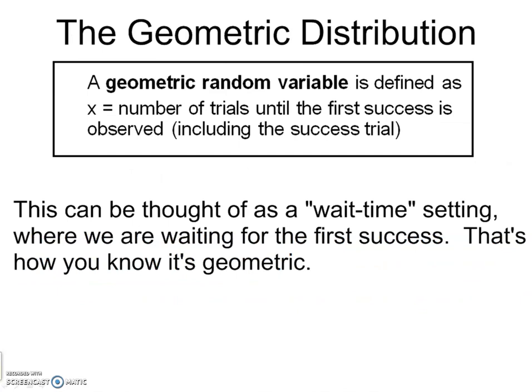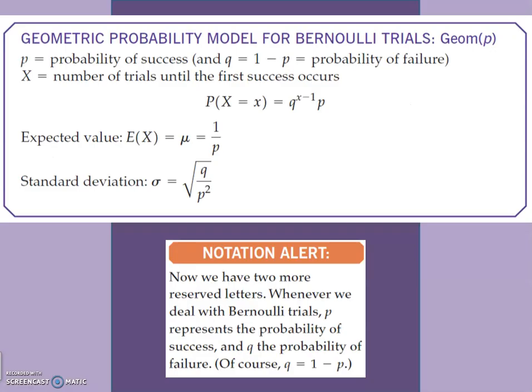So the geometric is a special one, and I call it the wait time distribution, where you're waiting for the first success. That's how you know it's geometric. The variable is defined as: let x equal the number of trials until the first success is observed, including the success trial. When you read the problems, you'll read something like, what's the probability that the first home run is on the fourth pitch? So you're waiting for the first success.